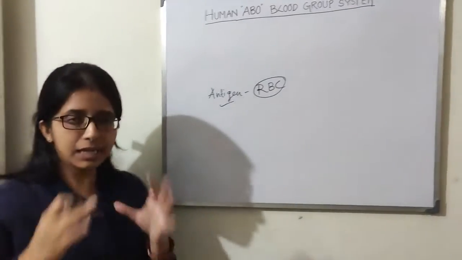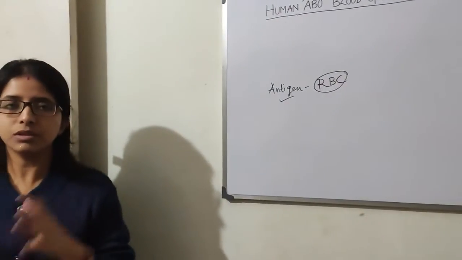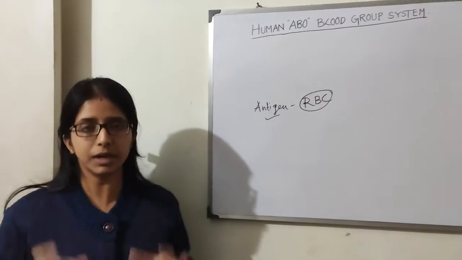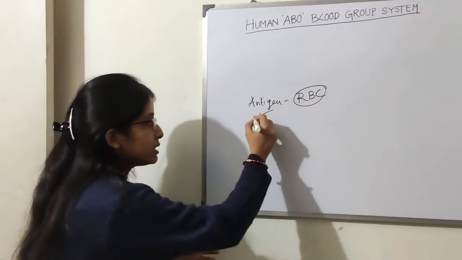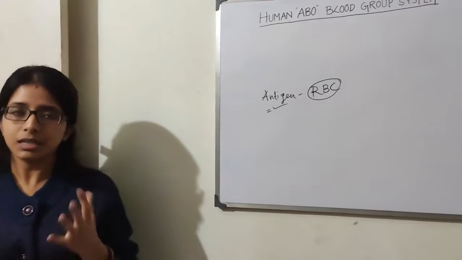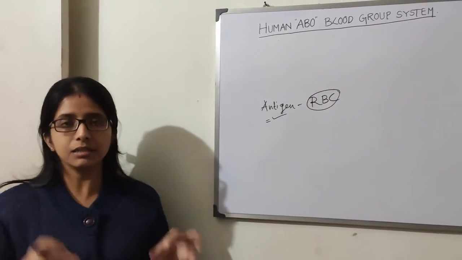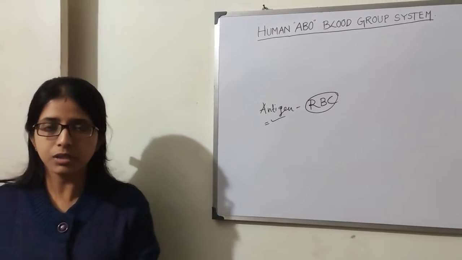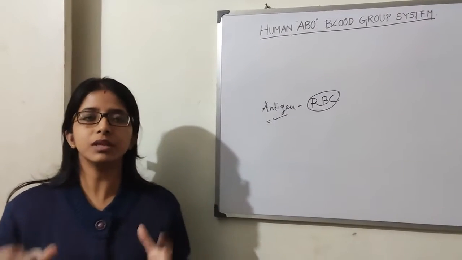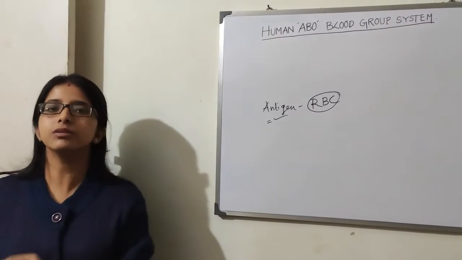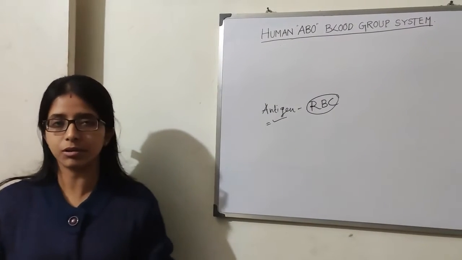How can one antigen produce different types of blood group in our body? We know antigen means some foreign particle, but here antigen means our self antigen, which our body knows is not harmful for us, and that is the marker to produce different types of blood group in our body.